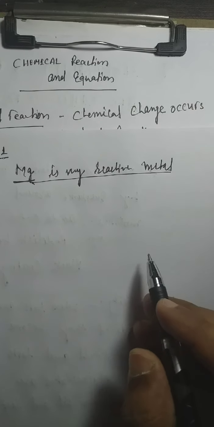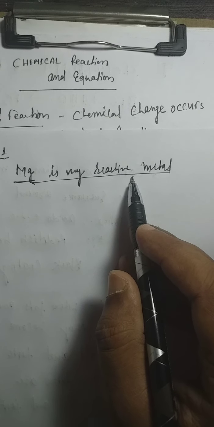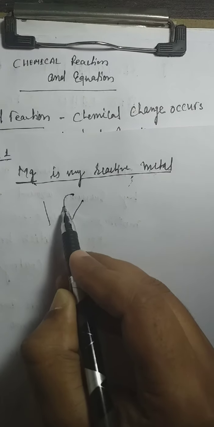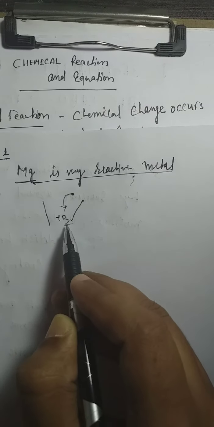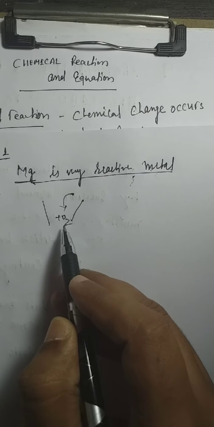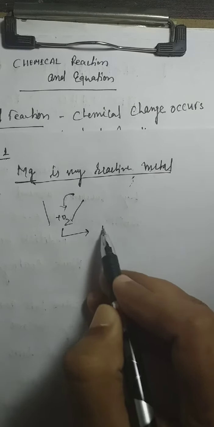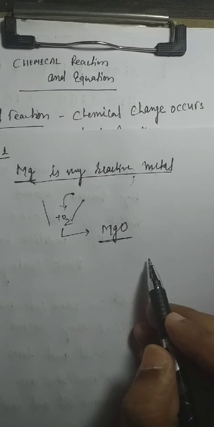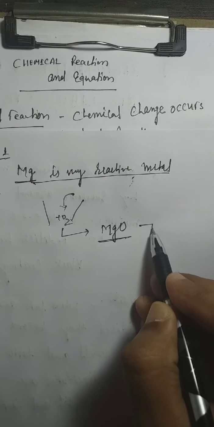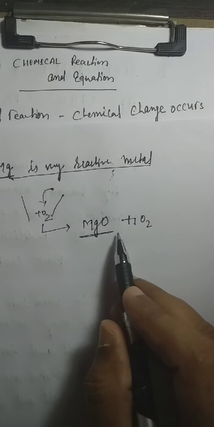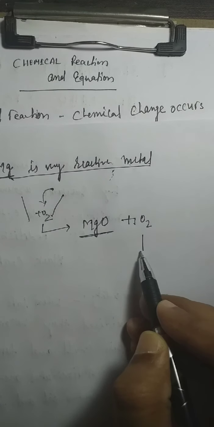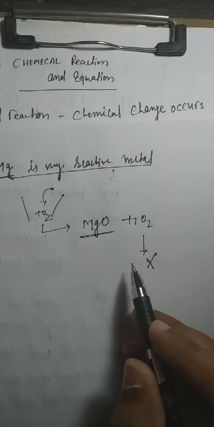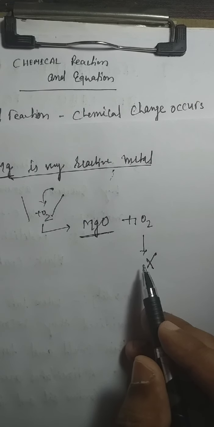Memorize this. Magnesium is a very reactive metal. When it is stored, it reacts with oxygen and forms magnesium oxide, MgO, which is quite stable and prevents further reaction with oxygen. Memorize this. I'm just giving an idea how we will go ahead with the question in a scientific way.